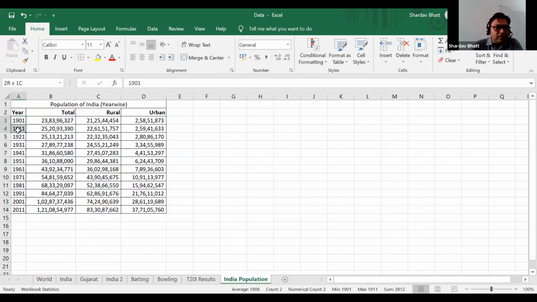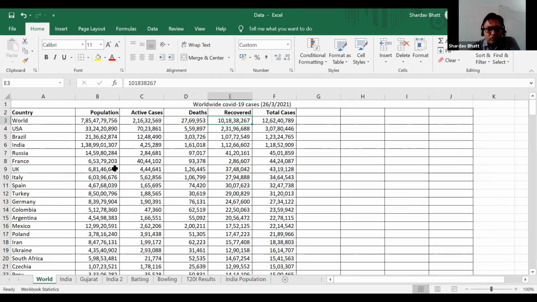And then finally, we have India population data. You can see from 1901 every 10 years up to 2011. So we'll be predicting what the data will be in 2050. Okay, so let us analyze the data.